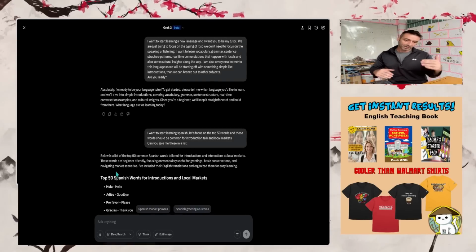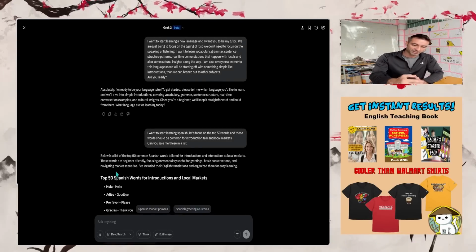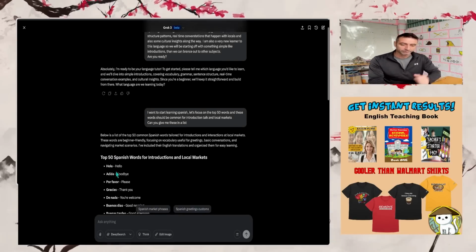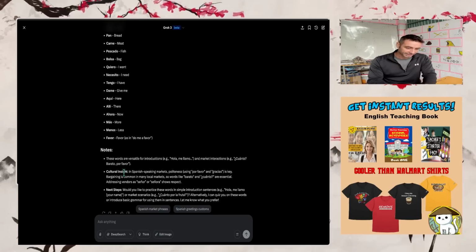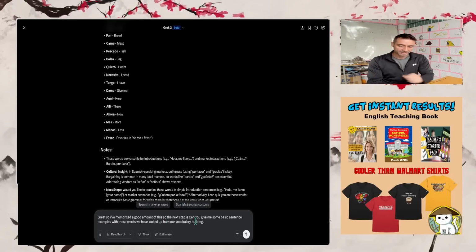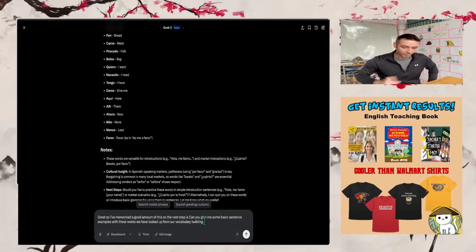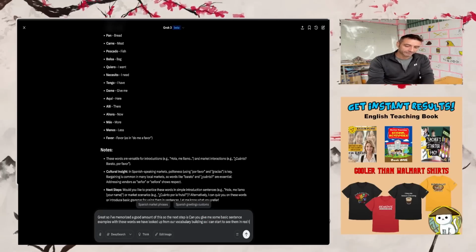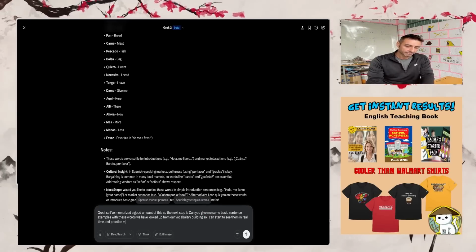So what do you do now? Obviously, right here, you're going to want to focus on these, take notes, write down whatever you want to do. Once you learn these words, the next one you're going to want to do is start looking at some grammar and sentence structure, right? So I've memorized a good amount of this. So the next step is, can you give me some basic sentence examples with these words we have looked up in our vocabulary building so I can start to see them in real time and practice my speaking.